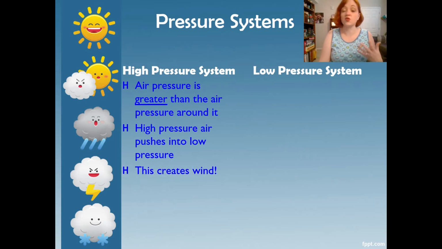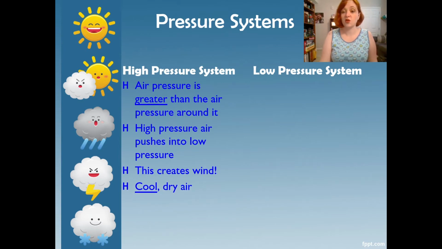High pressure likes to push low pressure around, and low pressure can't do as much with that. And so that's what creates wind. So when you experience wind, it's because some high pressure air mass is pushing around a low pressure air mass. And that's when we have wind. It can be caused by other things, but a lot of times it's this. The air pressures are kind of pushing each other back and forth.